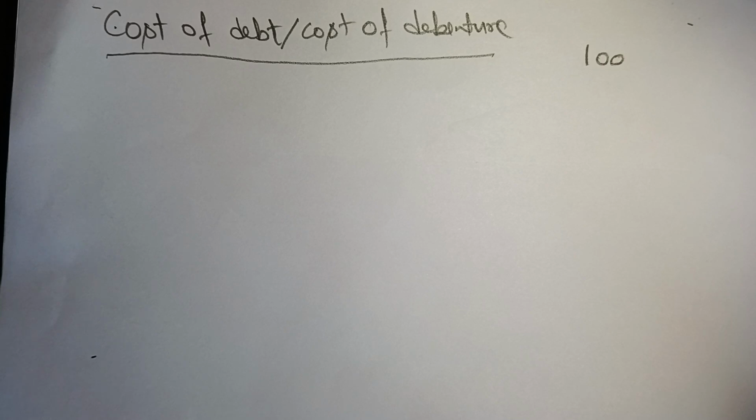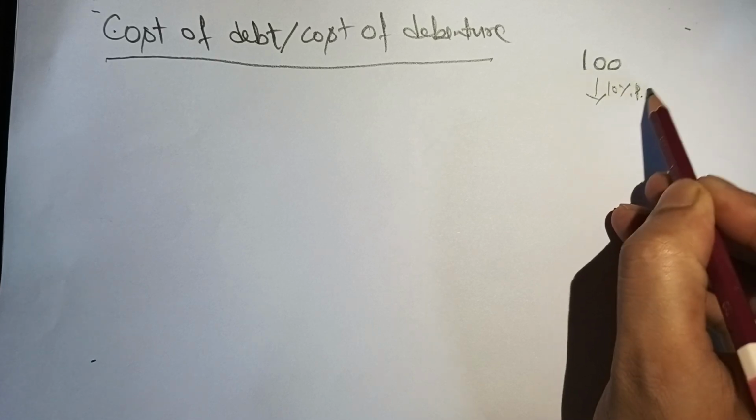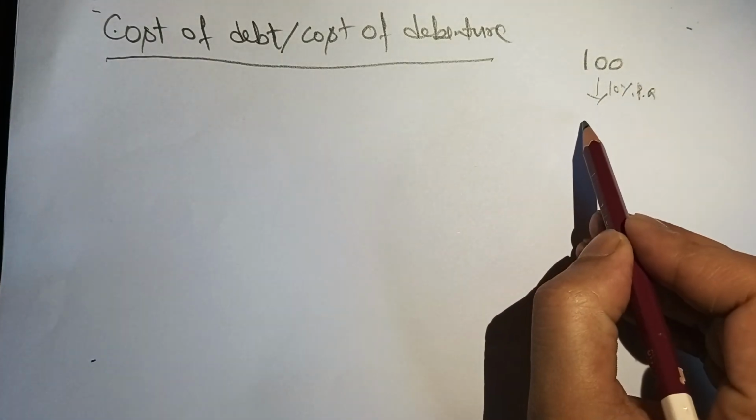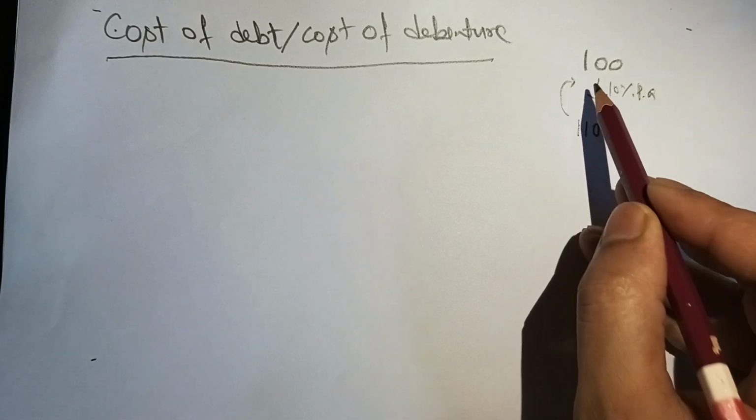You need 100 rupees of capital and the bank has given you 100 rupees, but in return the bank would be expecting you to pay some interest. For example, if the bank gives you this money at the rate of 10% per annum, that means you would be required to return 110 after 1 year to the bank.